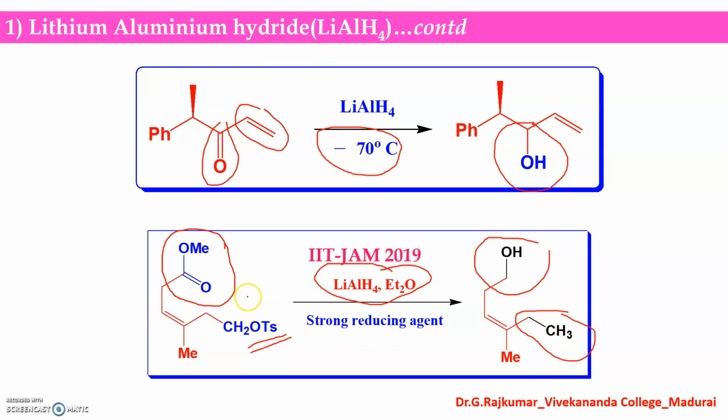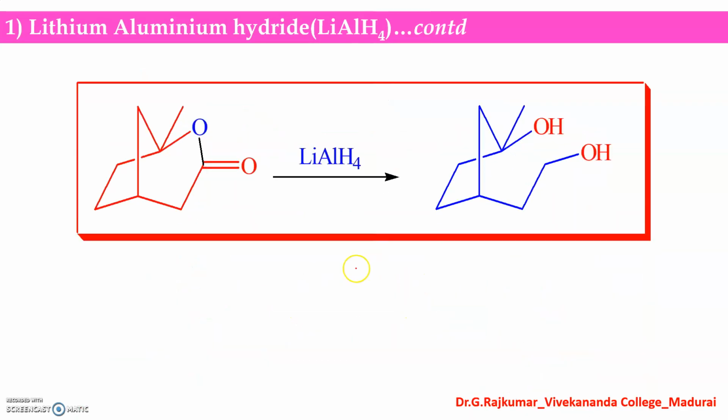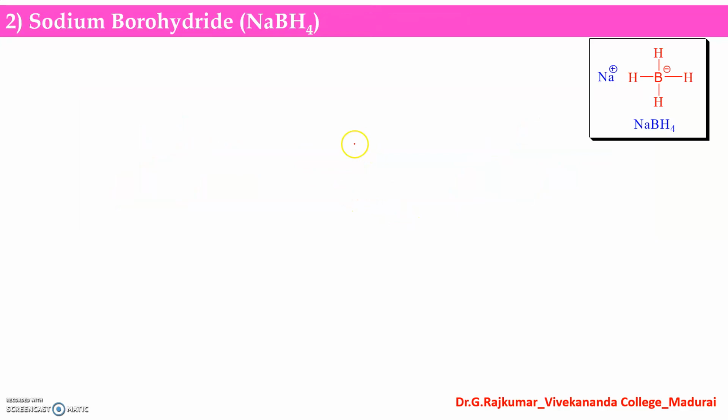This question was asked in the IIT JAM 2019 examination, and this question was asked in CSIR June 2013. Here there is a cleavage of a cyclic ester, that is a lactone. The lactone is cleaved to give a diol in the presence of lithium aluminum hydride.